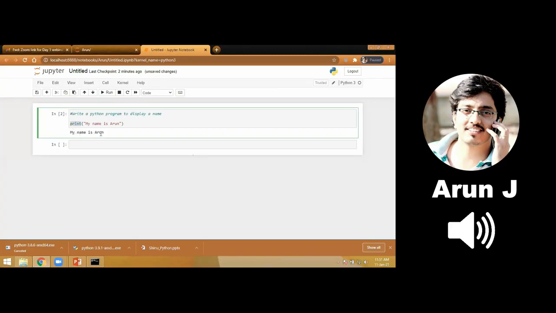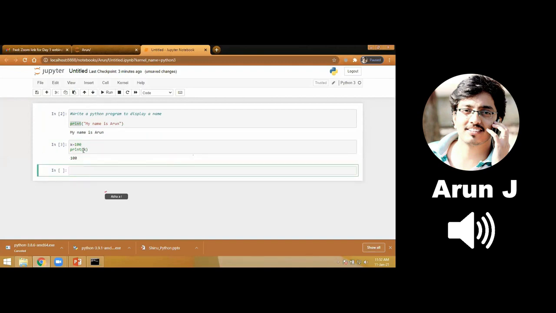See, my name is Arun. Okay, my name is Arun. So again I'll take one variable x is equal to 100. Just I'll print x. Okay, so to run that particular cell, see we have a green button, and this box is highlighted. Okay, run this, 100. Okay, if I want to print x is equal to 100, inside double quotes x is equal to, double quotes close, comma, so separator. So this is my string, x is equal to, another string.